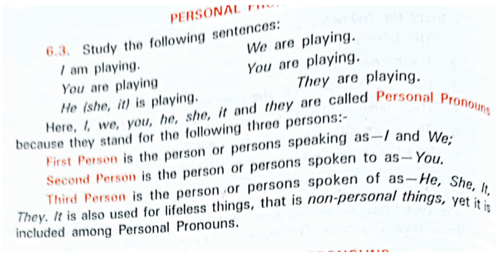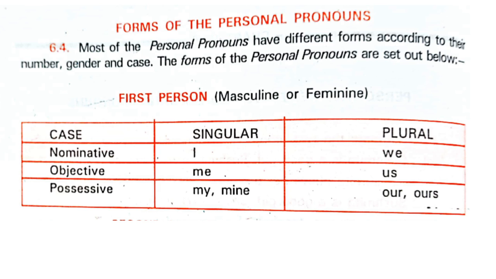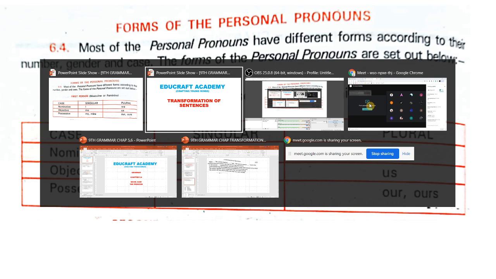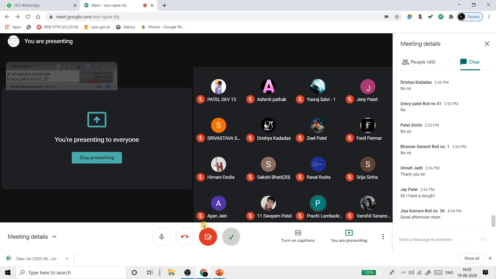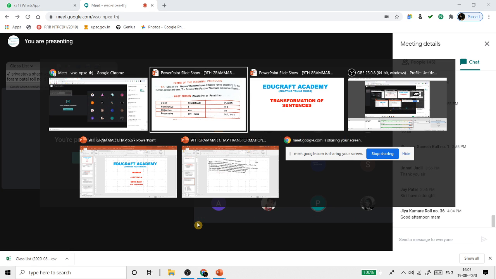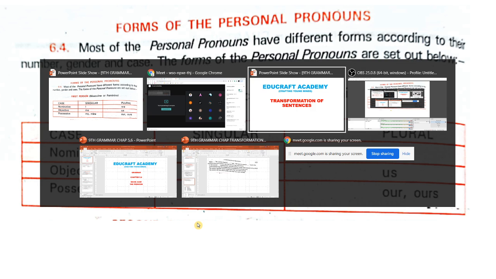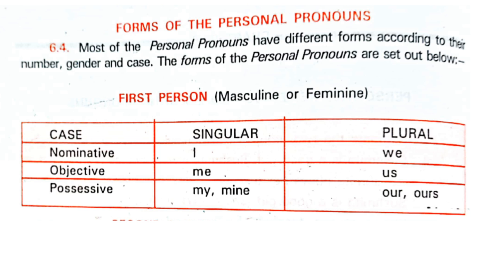Okay, we have also done these pronouns: first, second, third person. First person singular: I, plural we, objective me, us. That comes in the nominative case.